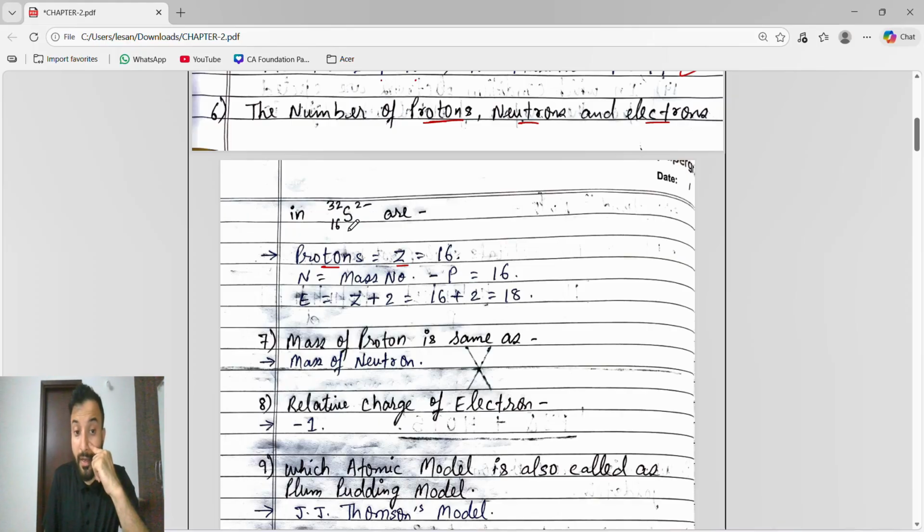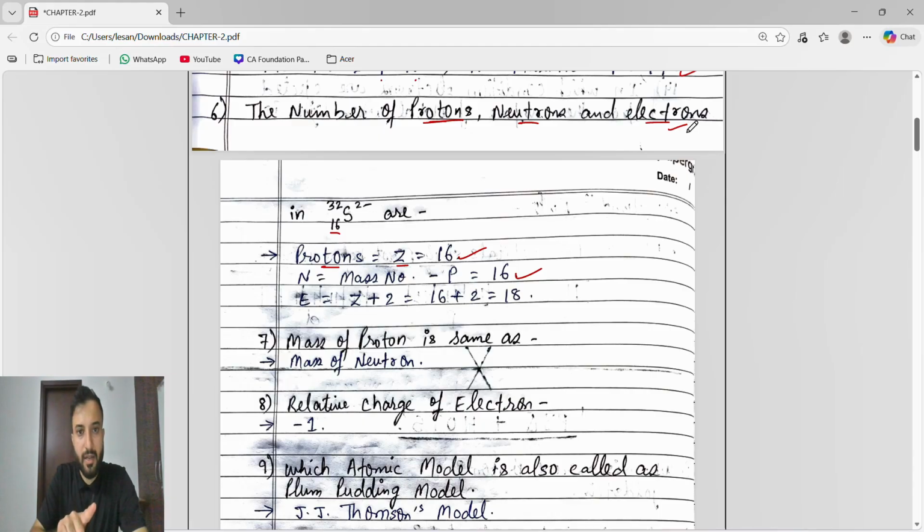The atomic number is the smallest number, 16, so the number of protons is 16. For neutrons, we know the formula: mass number minus protons. The mass number is 32, minus protons 16, which is 16. That is the number of neutrons.